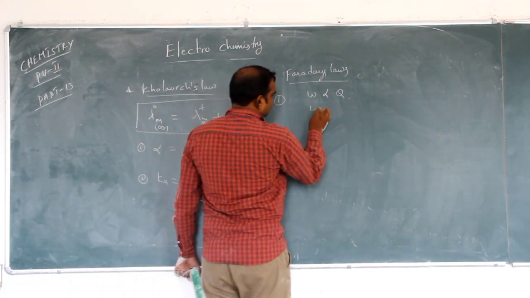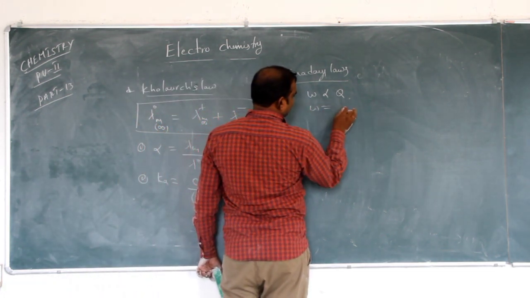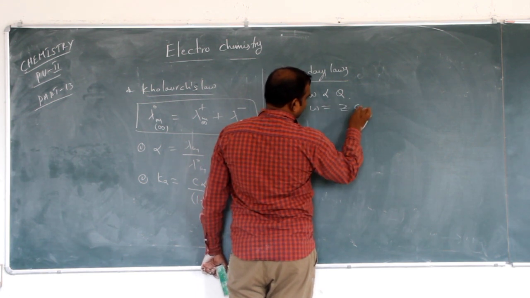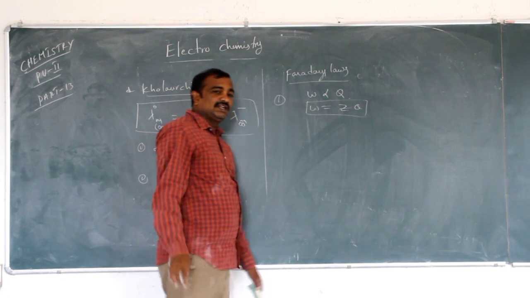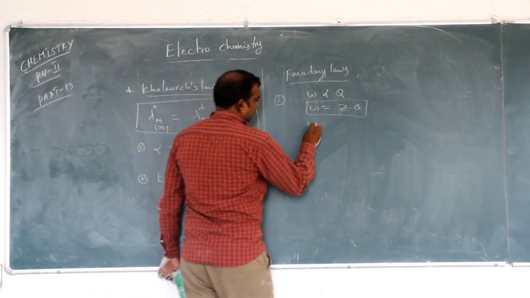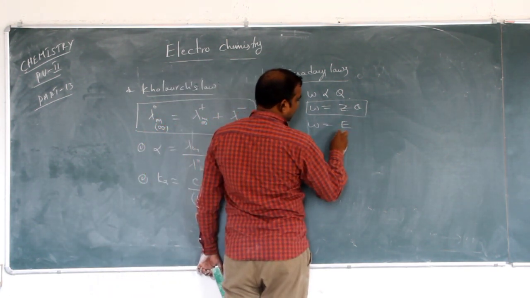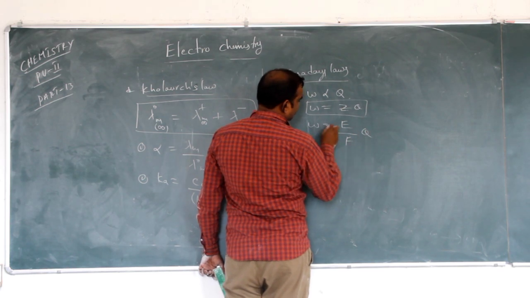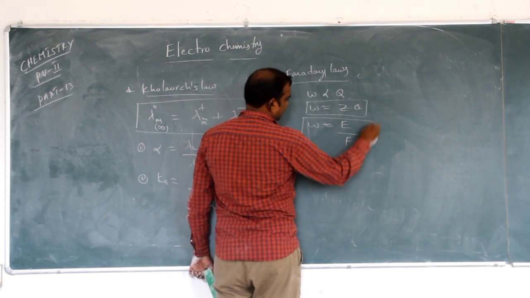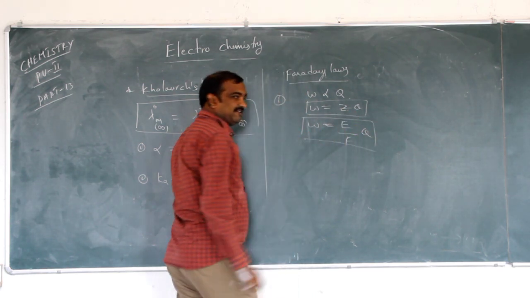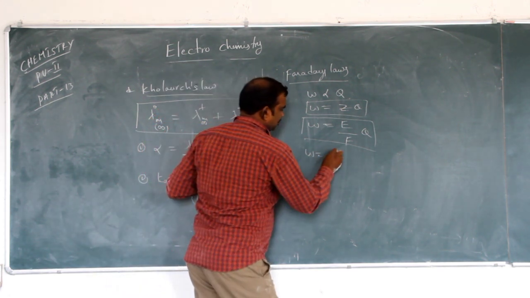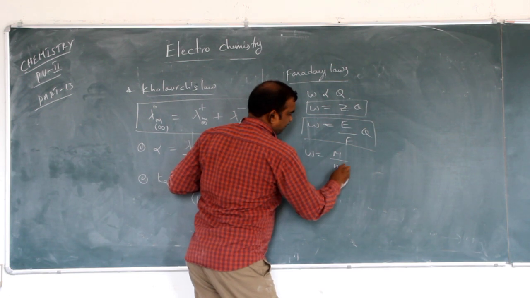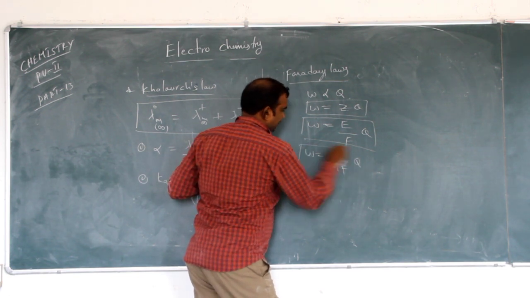This is revision, so I am writing it directly. So W is equal to Z into Q, where Z is called the electrochemical equivalent. Z is equal to E by F, so W is equal to E by F into Q, where E is the equivalent weight. So W is equal to M by nF into Q.